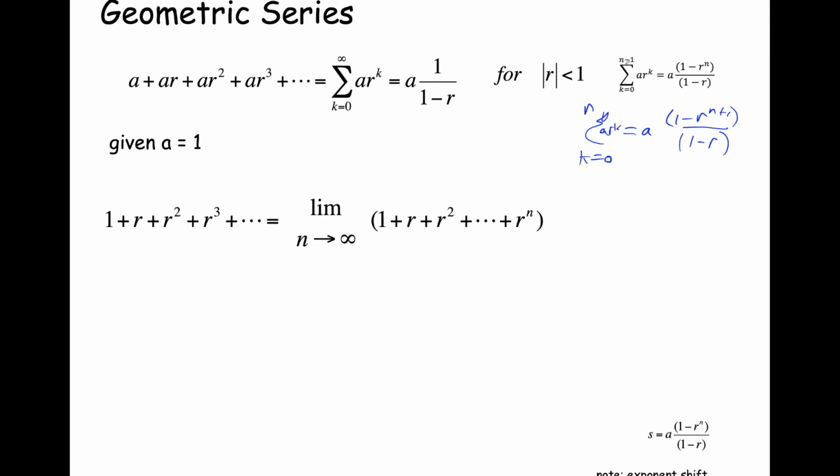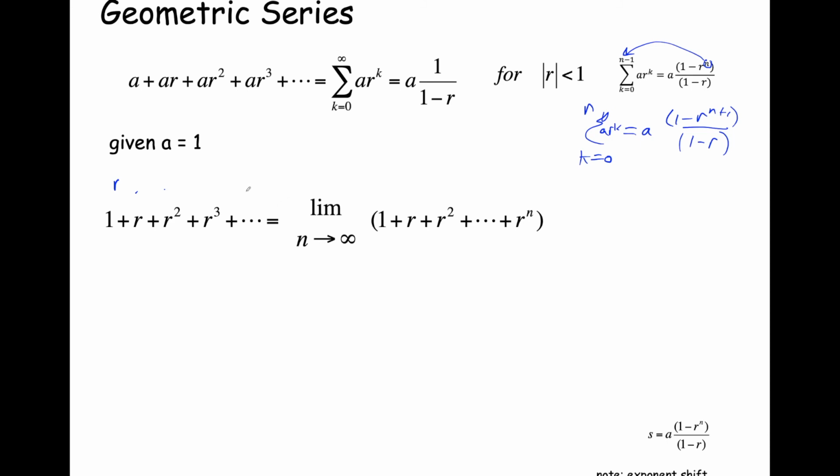It's the same expression. We're applying that fact that this exponent is 1 more than the upper bound of this summation index. So what does it mean to have a equal to 1? That's 1 plus r plus r squared plus r cubed. That's our geometric sequence, so that constant factor is r. 1 times r is r, times r is r squared, r cubed, etc.